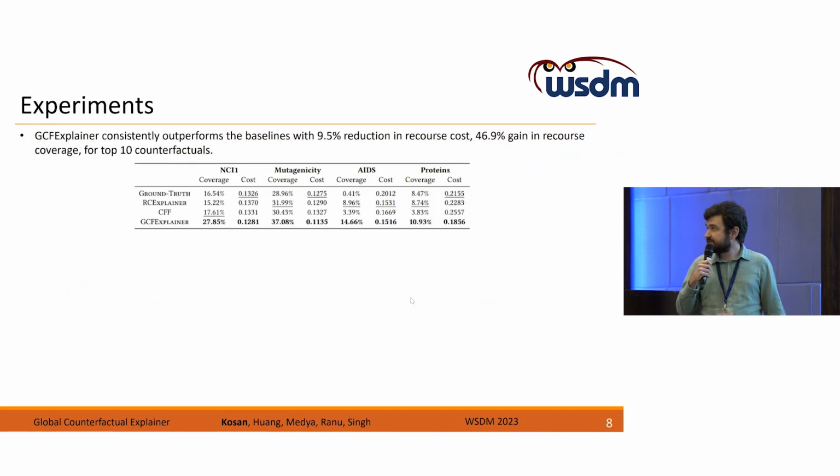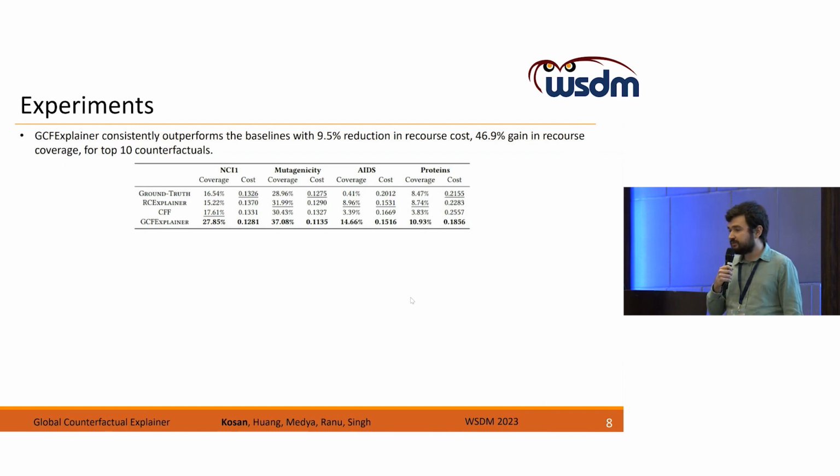In our experiments, we use 4 well-known graph classification datasets. Since we are the first global counterfactual explainer in the graph domain, we compare our method with 2 state-of-the-art local counterfactual methods, and the ground truth counterfactuals are the graphs from the opposite class in the same dataset.